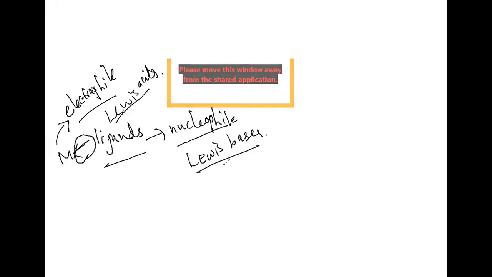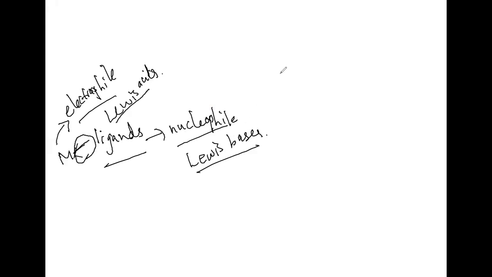Now, how many types of ligands are there? 3 types. Unidentate ligands, bidentate ligands, and polydentate ligands. Very good.